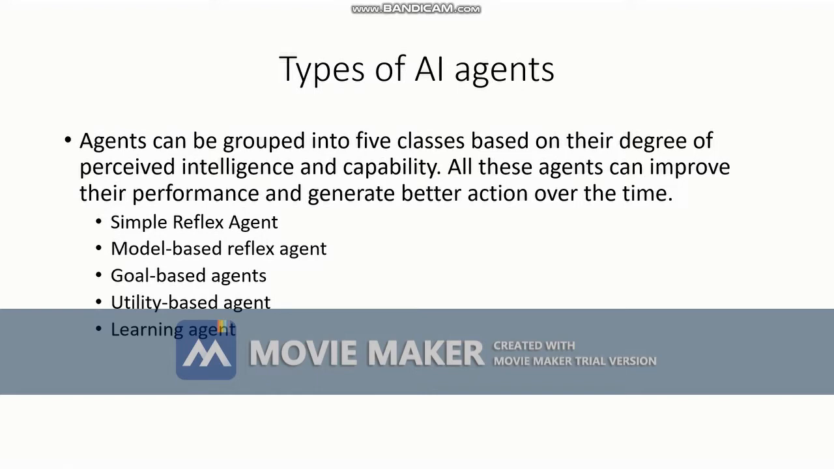Agents are broadly classified into 5 categories based on how much intelligence it can perceive from the environment and how capable the agent is, like how nicely it can perform the actions. Based on that, this categorization is made, and all these agents can improve their performance and generate better actions over time.